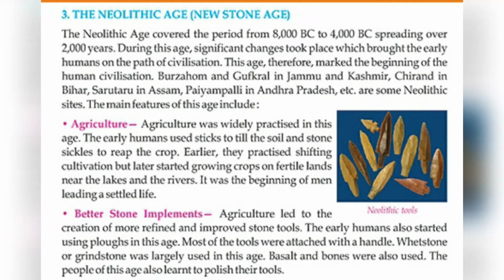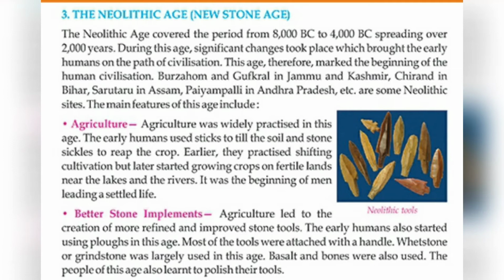The early humans used a sickle to till the soil, and with the help of the sickle they used to reap the crop. Earlier they practiced shifting cultivation, but later started growing crops on fertile lands near the lake and the river.